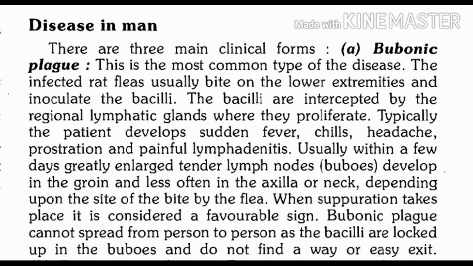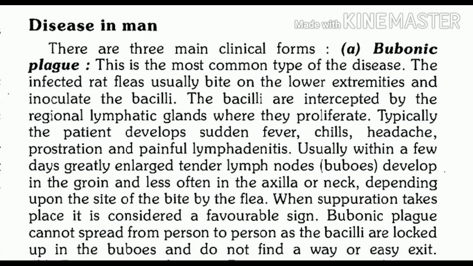So after entry of these plague bacilli, or after inoculation of plague bacilli, these bacilli multiply in regional lymphatic glands. So very soon the patient develops fever.